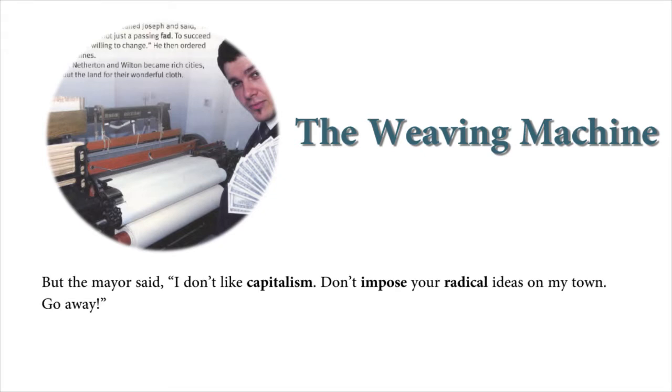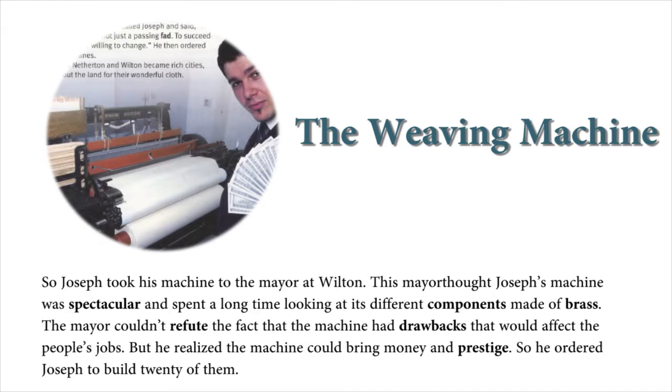But the mayor said, "I don't like capitalism. Don't impose your radical ideas on my town. Go away." So Joseph took his machine to the mayor at Wilton. This mayor thought Joseph's machine was spectacular and spent a long time looking at its different components made of brass. The mayor couldn't refute the fact that the machine had drawbacks that would affect the people's jobs, but he realized the machine could bring money and prestige.